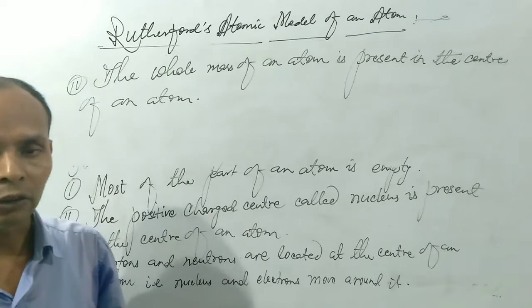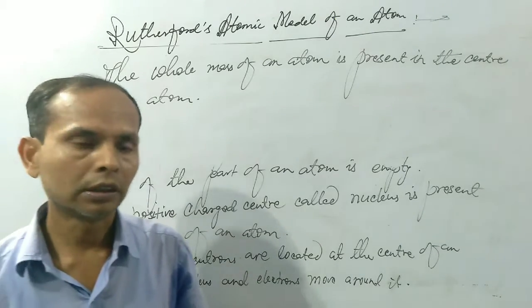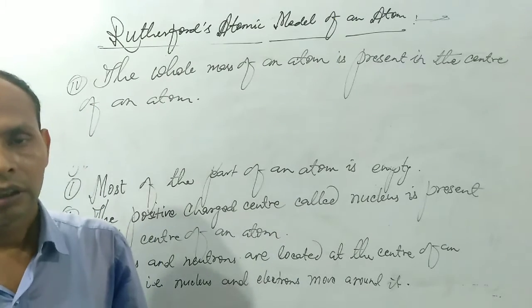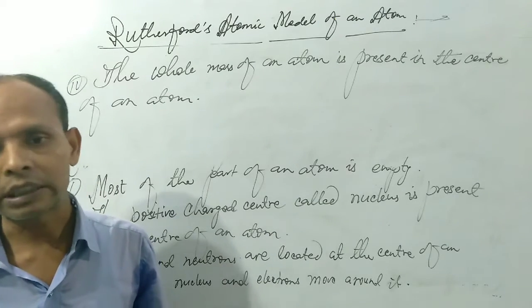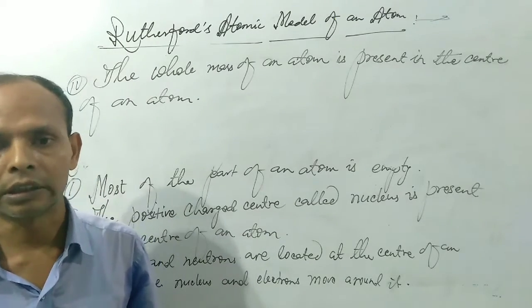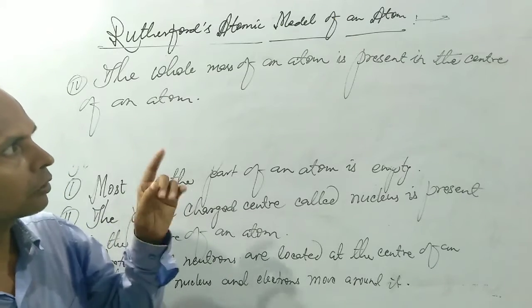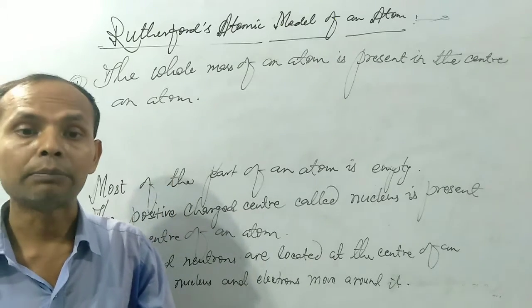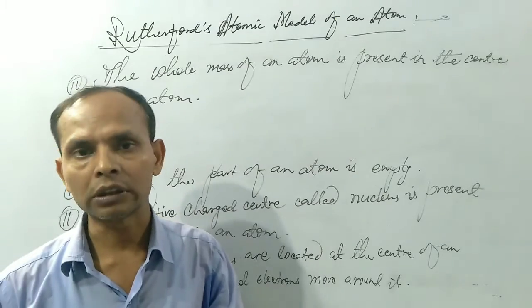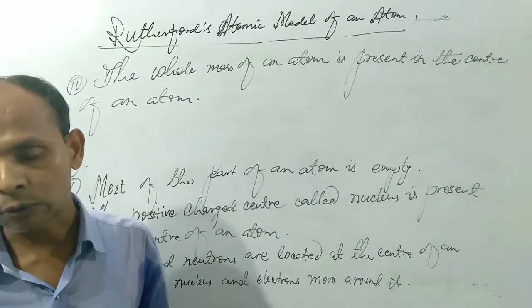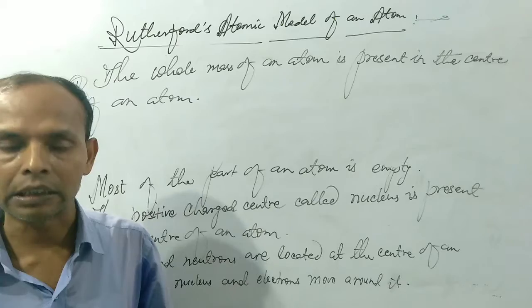The relative mass of electron is found to be nearly 0. The mass of proton is 1 unit and the mass of neutron is 1 unit. So the total mass of the atom depends on the mass of protons and neutrons, and protons and neutrons are present in the nucleus of an atom only.